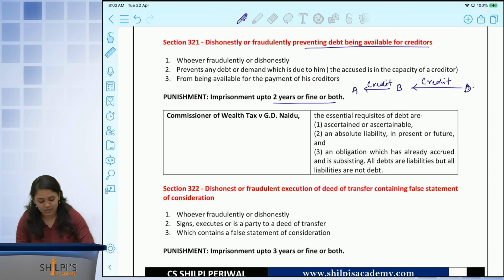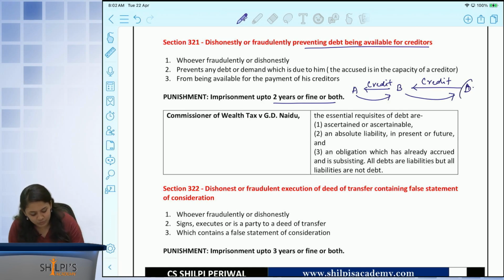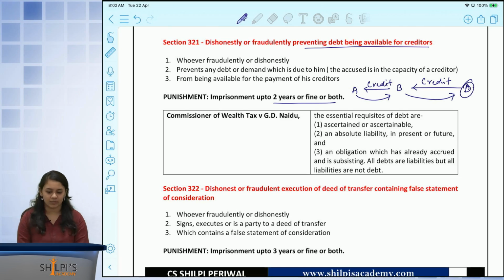So it stands to state that only if A makes a payment to B, can B make a payment to D. Now, what B is telling A is that don't give me any money in my account, because then that money will end up going to D, when he is recovering the money. So what is B essentially doing over here? He is preventing the debt from coming to him so that it cannot go to D.